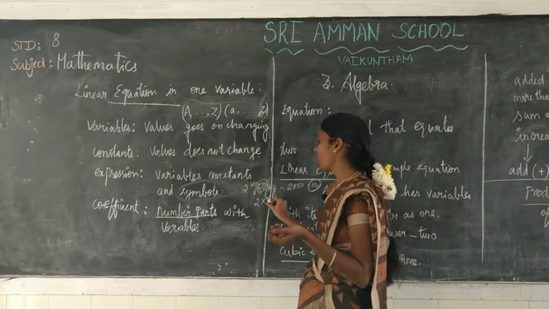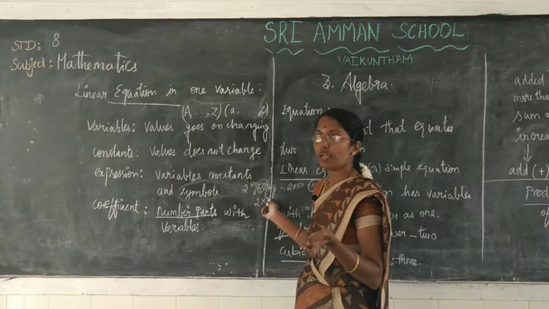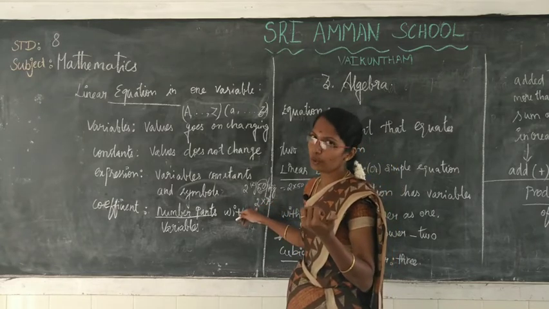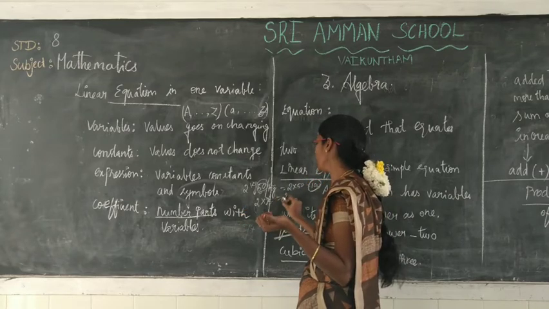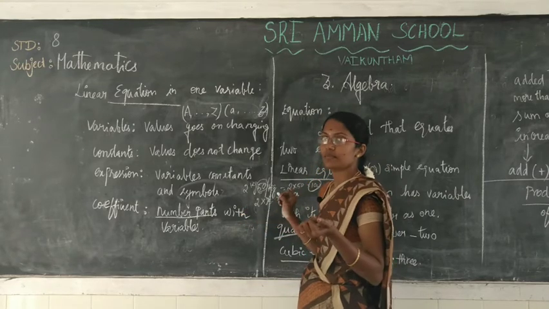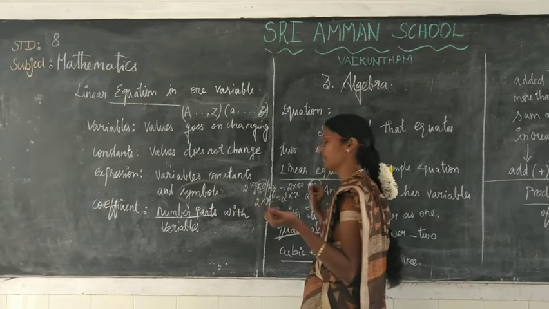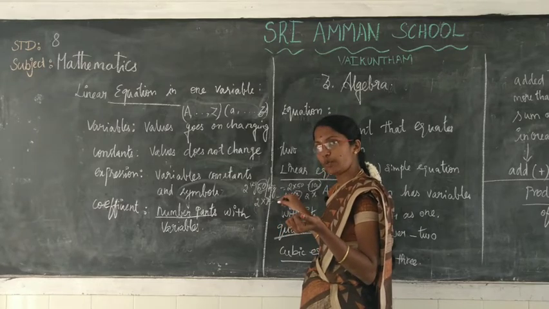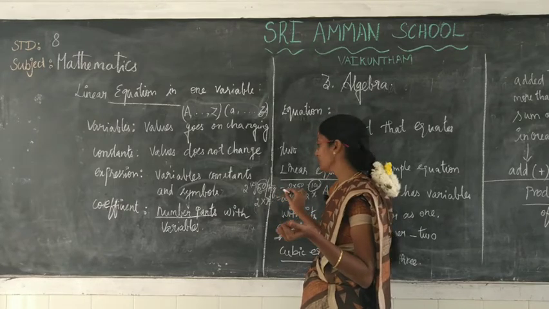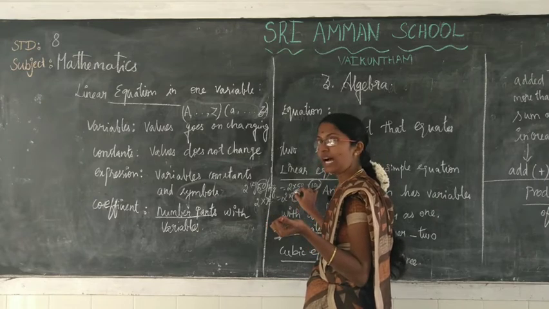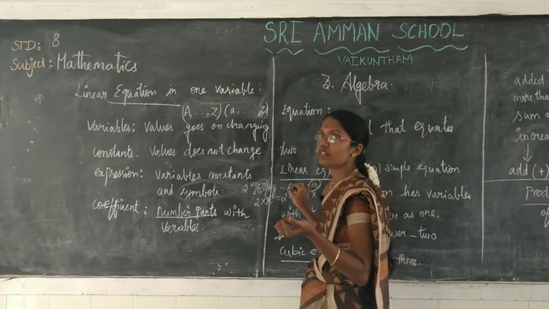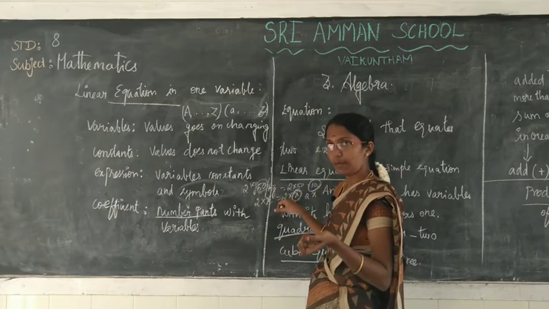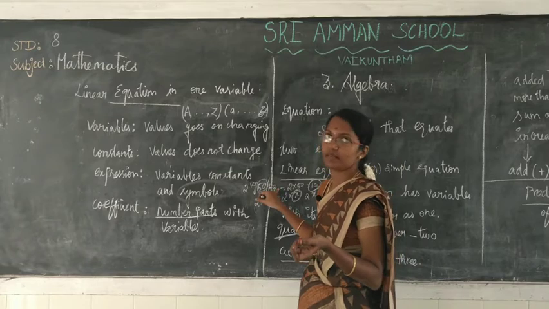She asks you to buy 2 kg, so how will you take? 2 into x, that is 2x. x might take 20 rupees, 10 rupees, 30 rupees, anything. So this is a variable, and the variable's value goes on changing. This is called variable and this is called constant.